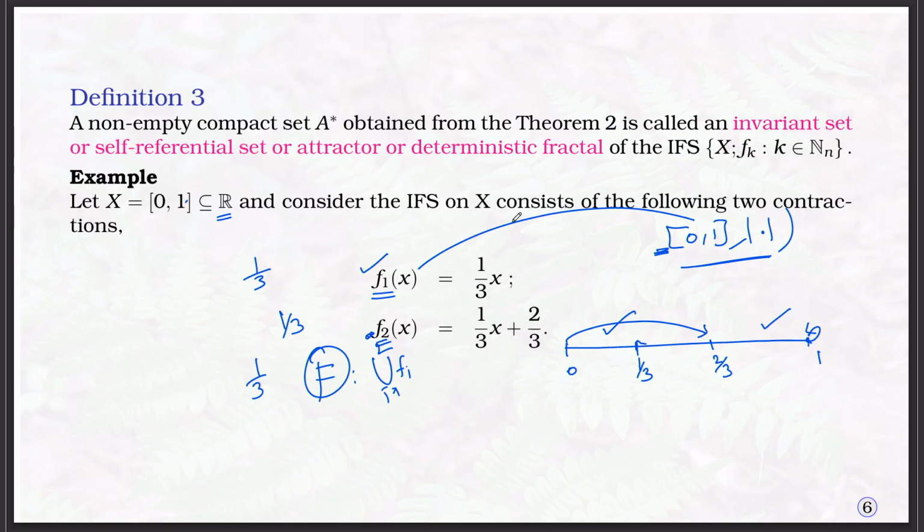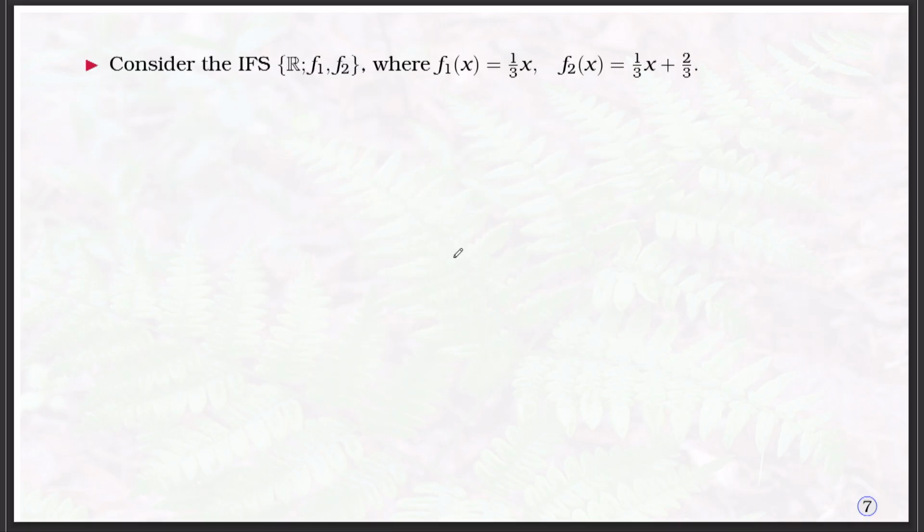Now, we will see what the resultant attractor is. [0, 1] is a complete metric space with respect to the usual metric, no doubt. f1, f2 are contraction mappings on this metric space, no doubt, and we defined the Hutchinson mapping on this; then the Hutchinson mapping is also a contraction, so it must have a fixed point. Let us see what the fixed point is.